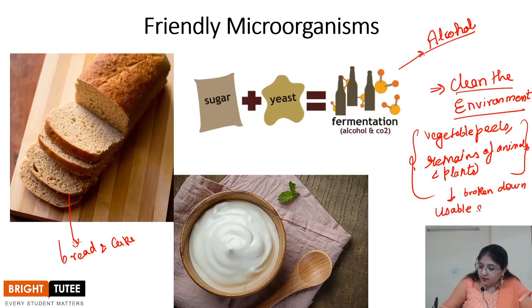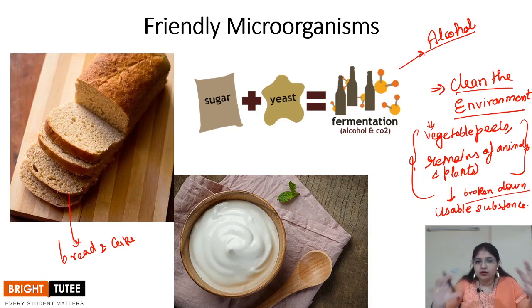What are the usable substances? That means the nutrients which are released by this process of breaking down, that means decomposition. So whatever nutrients were trapped inside these vegetable peels or animal remains or the plant remains are utilized.